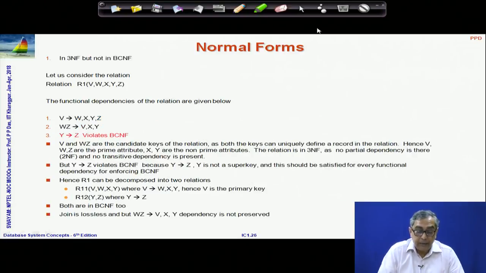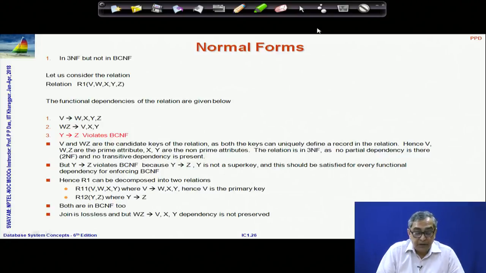In the next example, we have taken a different set of functional dependencies and shown that one of them, the third one here, actually violates the Boyce-Codd condition, because the left hand side is not a key. If you look closely, you will immediately find that the candidate keys are V and WZ.